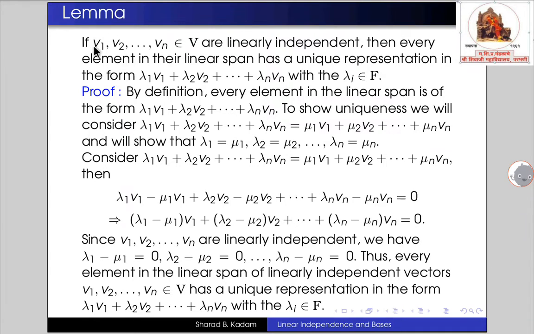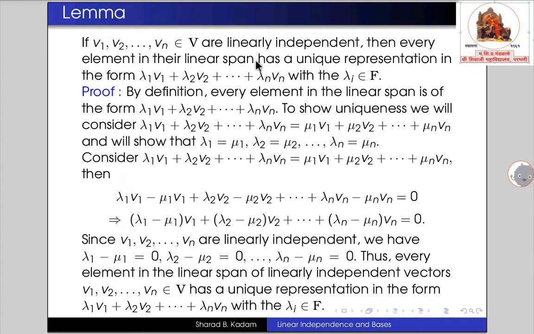So here we have given v1, v2, vn as linearly independent vectors. That means their linear combination equals 0. So we consider the scalars lambda 1, lambda 2, so on up to lambda n.